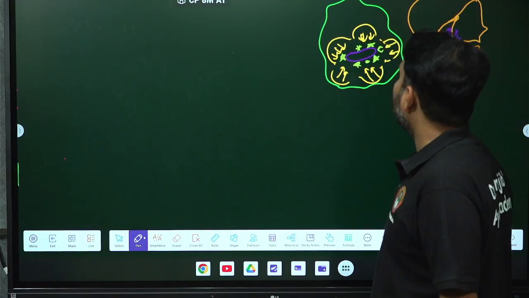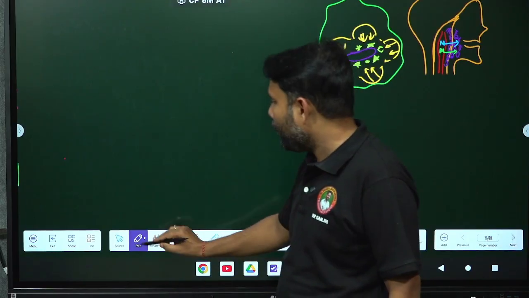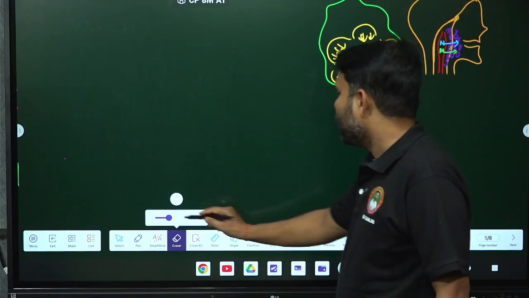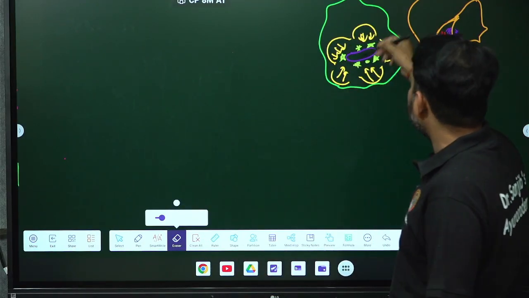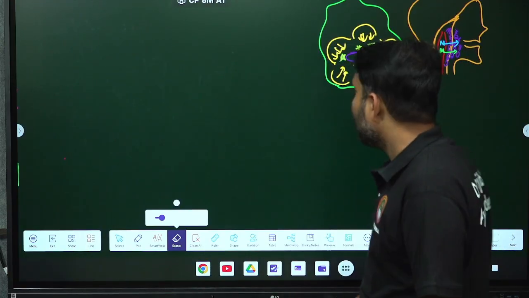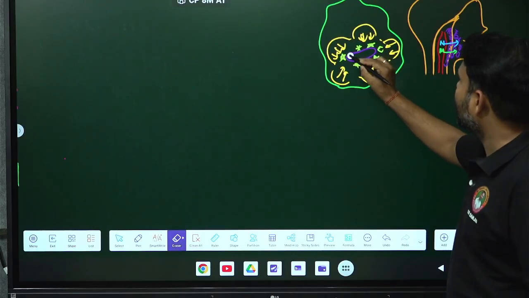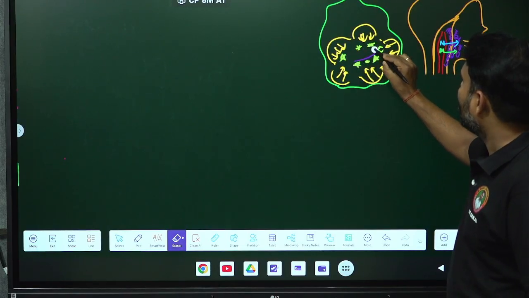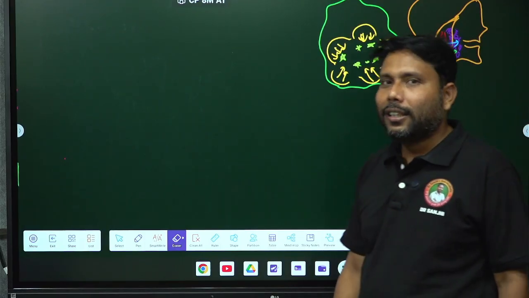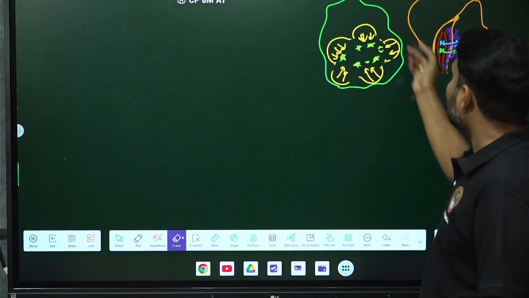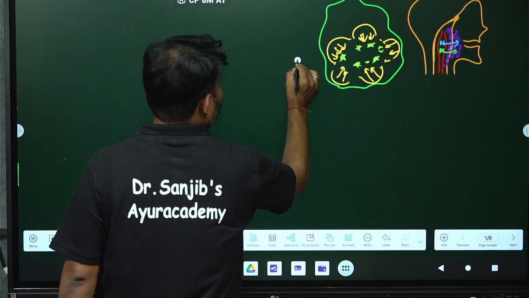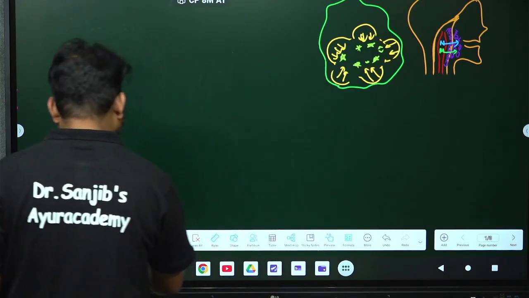And these destructive enzymes, a result will come when they completely destroy the bacteria. So now when the enzymes are getting secreted, the bacteria will be damaged. When bacteria will be damaged, what will happen? Now we will get only antigens in the neutrophil.